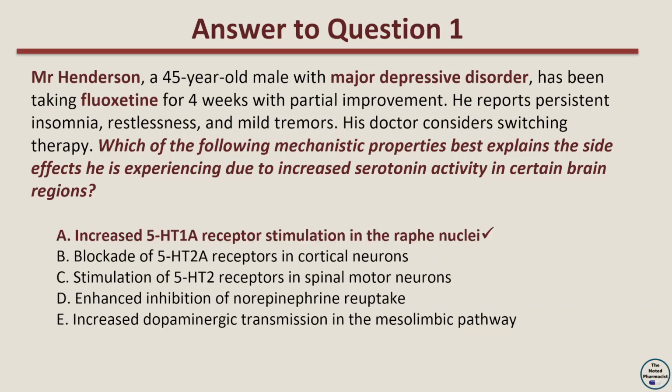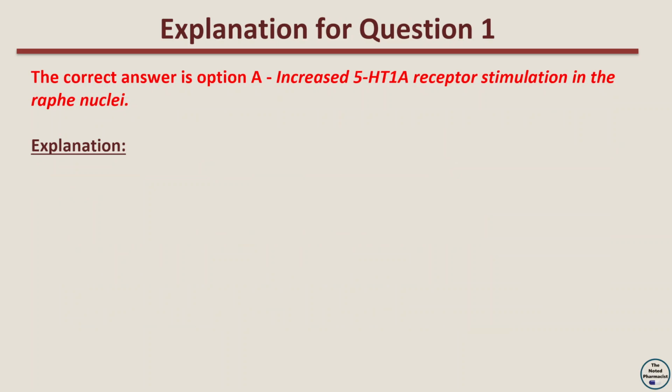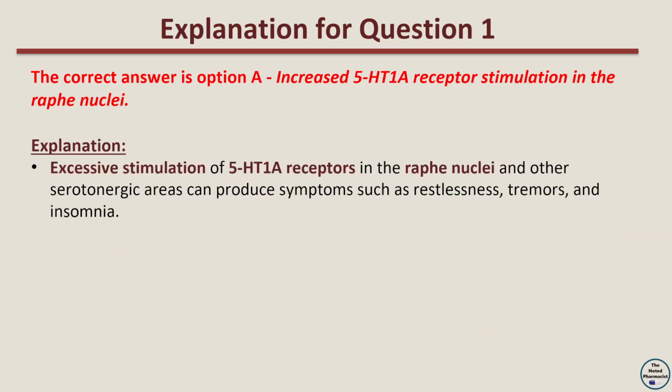The correct answer is option A. Increased 5-HT1A receptor stimulation in the raphe nuclei. The explanation is that excessive stimulation of 5-HT1A receptors in the raphe nuclei and other serotonergic areas can produce symptoms such as restlessness, tremors, and insomnia.